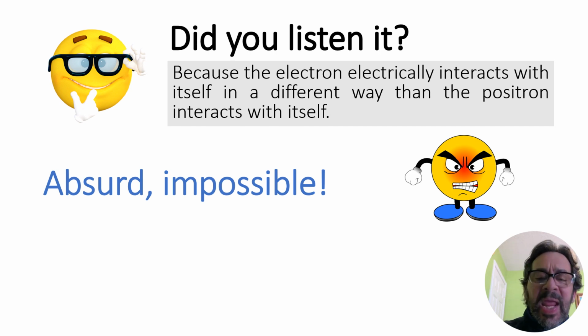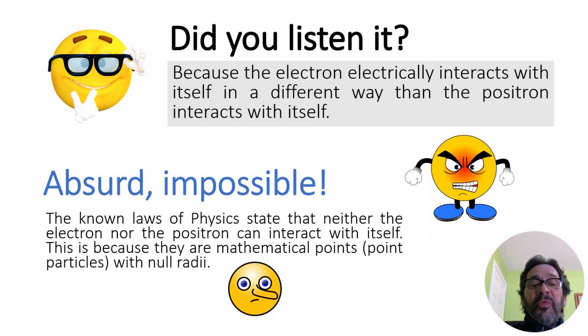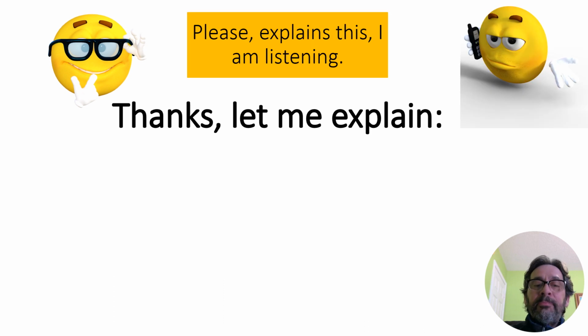Absurd! Impossible! The known laws of physics state that neither the electron nor the positron can interact with itself. This is because they are mathematical points, point particles without dimensions, with null radii. A wise man will say, please, explain this. I am listening.